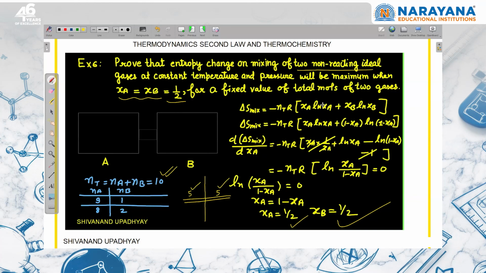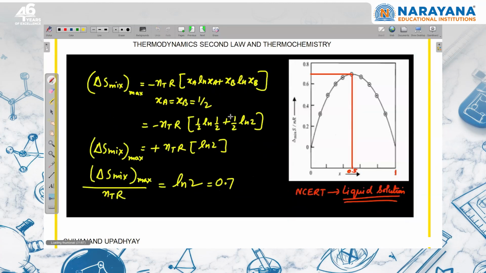यहाँ half होगा, यहाँ ln half होगा, right? So you can say that this is ln half, क्योंकि half और half 1 हो जाएगा. This is ln half, और you can write this is plus nR ln 2. Delta S mixing की जो maximum value होगी, that maximum value is equal to nR ln 2, right? So this is another thing which you should know. ठीक है, ये graph से हमने show करके दिखाया n total into R ln 2.